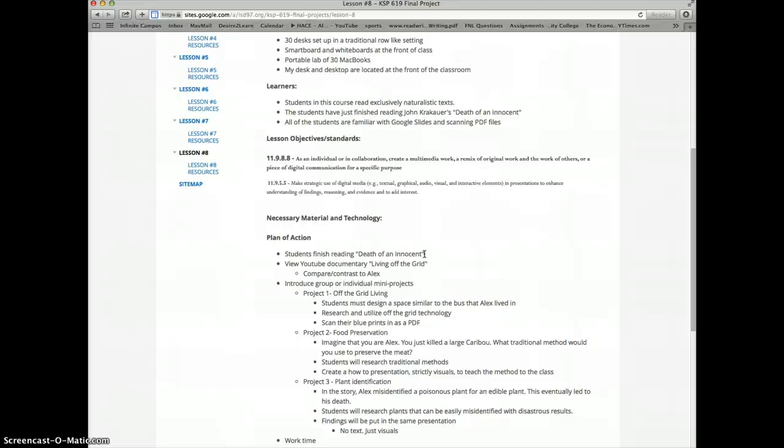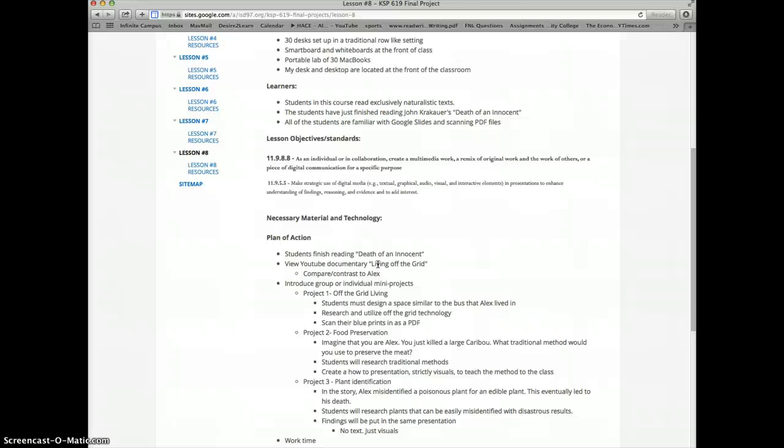As a backdrop, first students would watch the YouTube video "Living Off the Grid" as a kickstarter for the discussion. Second, students would complete the three mini projects as an individual or in a group. The first project requires students to draw blueprints for an off-the-grid living space and include a list of equipment that they would use from their research. These blueprints would be scanned into a PDF and presented to the class.